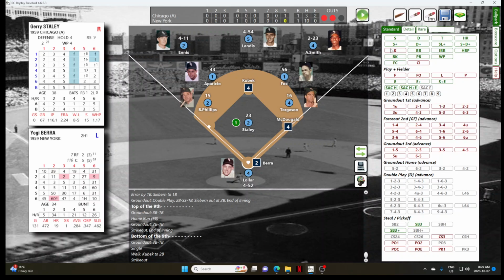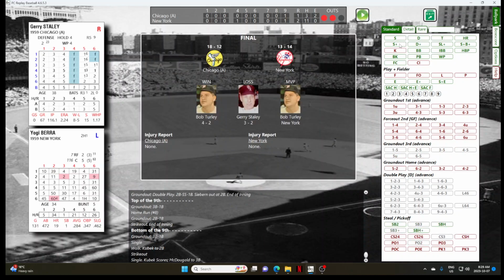And Berra singles to left field. Kubek scores. A 2-out RBI. Not Kubek, Berra, I'm sorry. That was Berra with a walk-off single. And Kubek scores, and in dramatic fashion, the New York Yankees beat the Chicago White Sox 3-2.